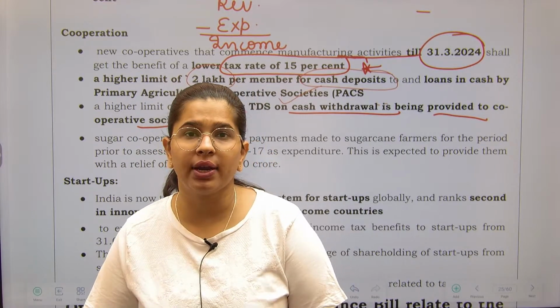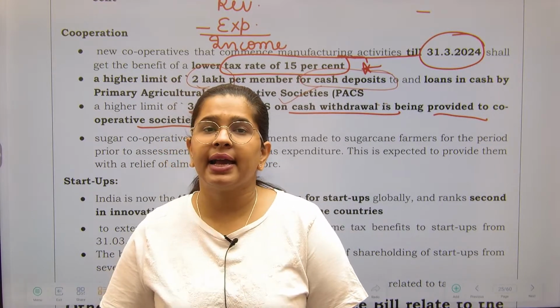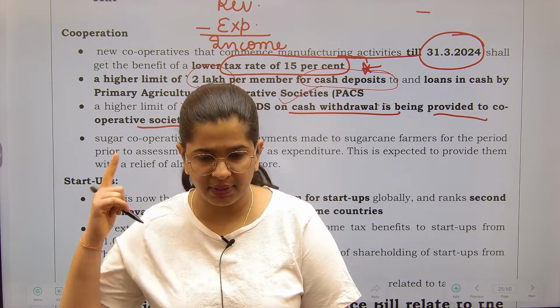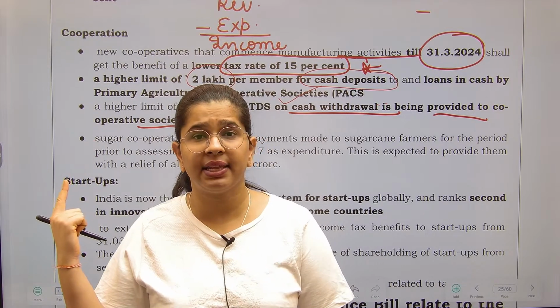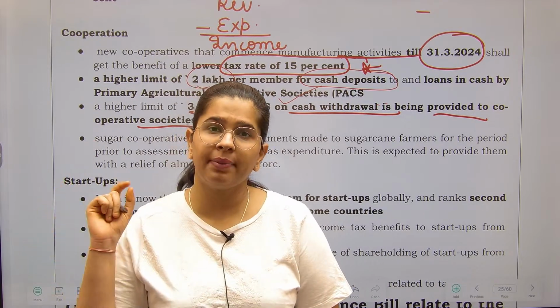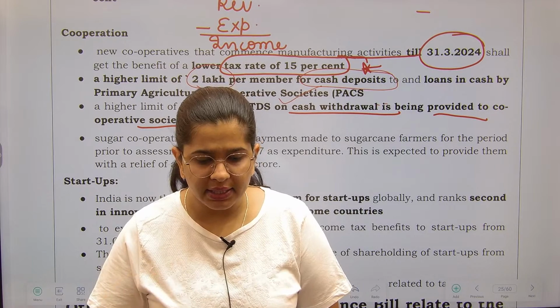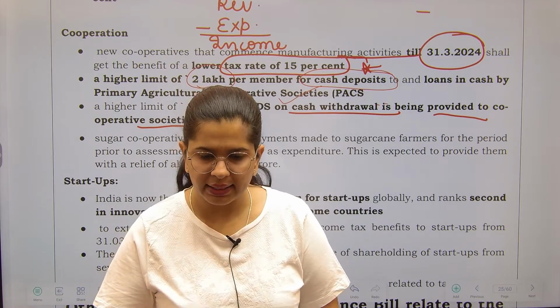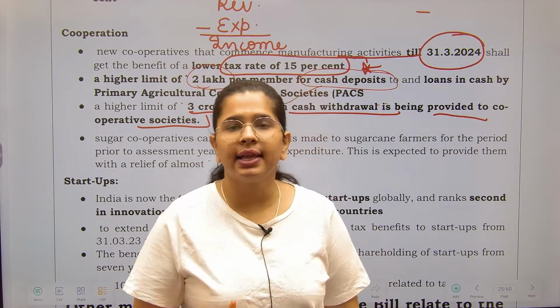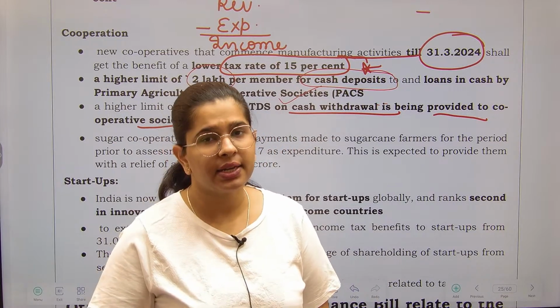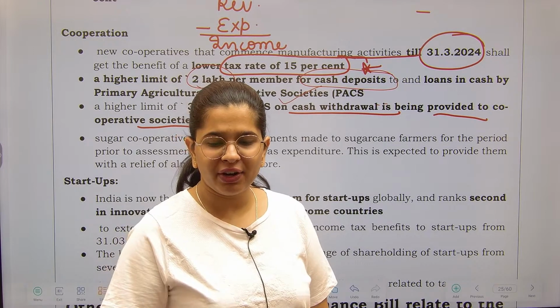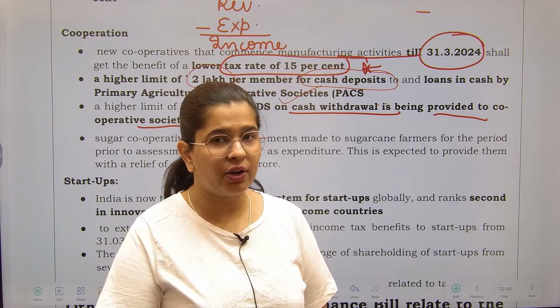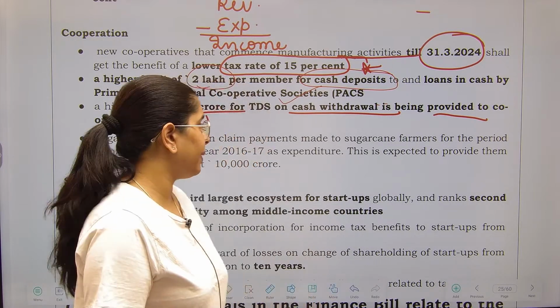Please be focused on any kind of limits which have been given, like in this case, the higher limit of withdrawal for cooperative societies has been given at 3 crores. You should be remembering this. This is what we are going to study day after tomorrow, and until everyone answers the MCQs, I will not move forward. So please be prepared for that.